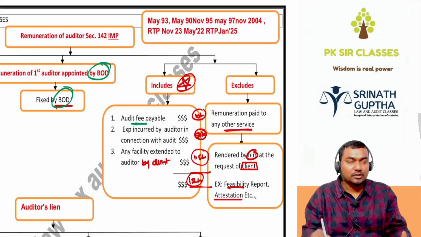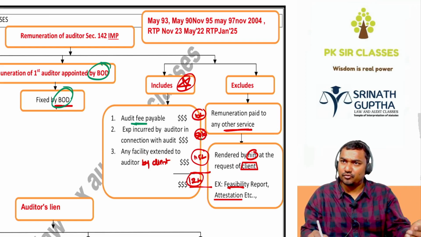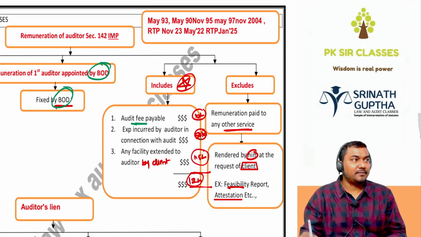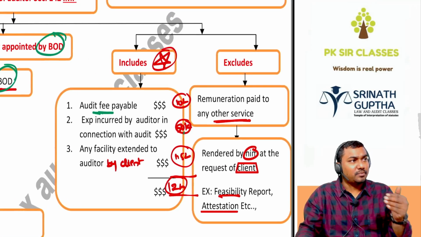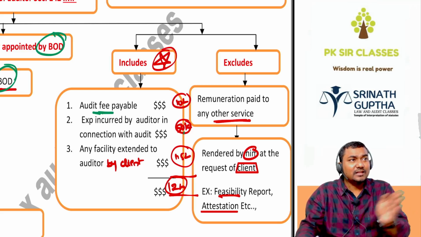And any facility given to the auditor by the client. For example, the client is booking the hotel for us, providing the food for us, sightseeing, etc. Whatever it is, the 1.5 lakh in full they will debit along with the 10 lakh as audit fees. It excludes any extra services provided to the client at the request of the client other than the auditing.